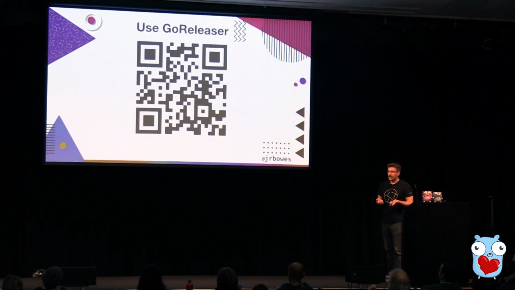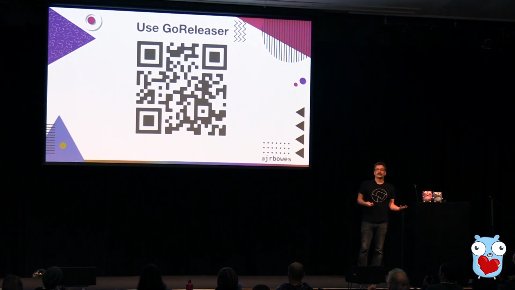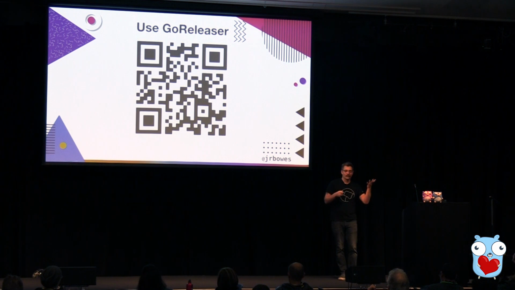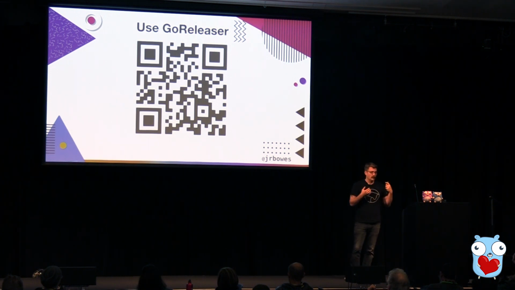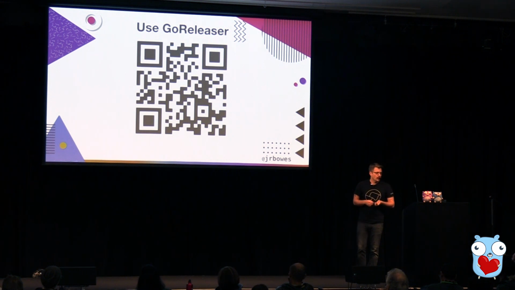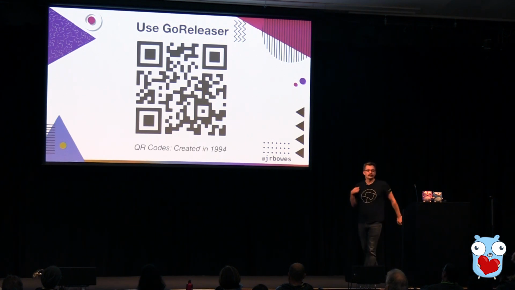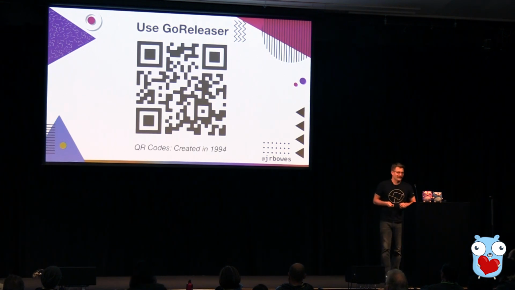So I'm going to put this up there, though. It's nice and simple to do that, but if you want to do cross-platform distribution, you're doing 2, 3, 4, 5 different platforms, and then you're going to need to script out the different environment variables. So GoReleaser is something that'll take care of that for you. The fun thing about putting this up is it's a good excuse to actually get a QR code in a slide, because QR codes were created in 1994, so they fit the theme.